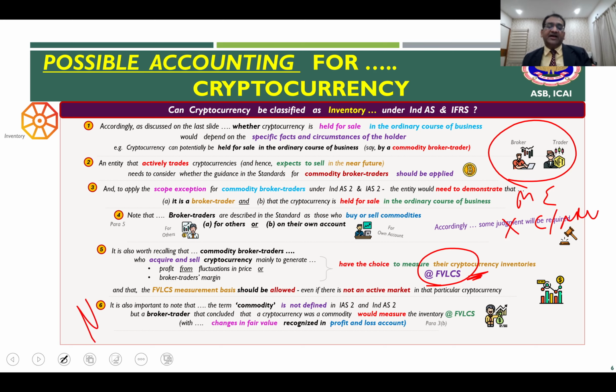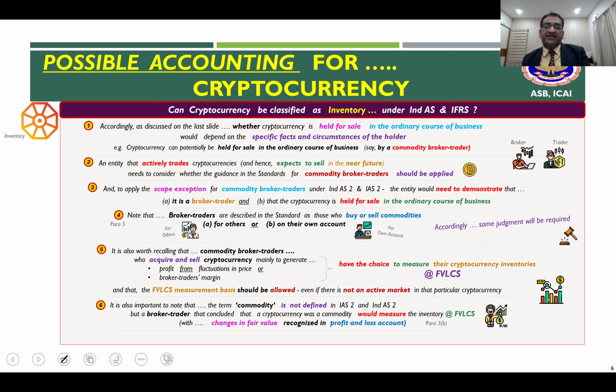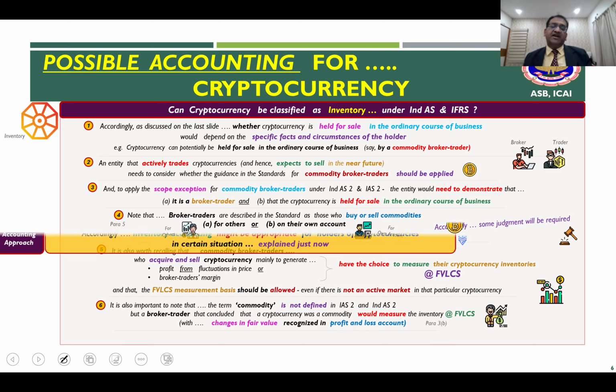Now, also it is important that the term commodity is not defined in the standard. But if a broker-trader has concluded that cryptocurrency is like a commodity, if they are able to demonstrate and conclude that cryptocurrency is also a commodity, of course, there is no definition of commodity given in the standard, but if they are able to conclude that it is a commodity, then they would measure at fair value less cost to sell. And changes, as the name suggests, in the fair value will go to the profit and loss account. This is the way you have to look at whether inventory accounting applies or not.